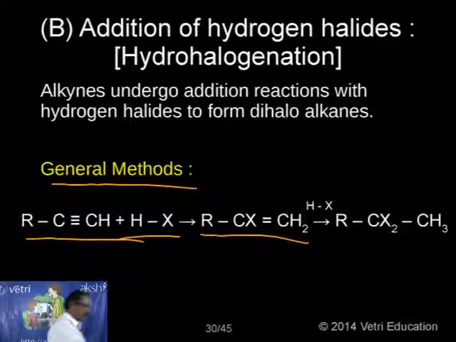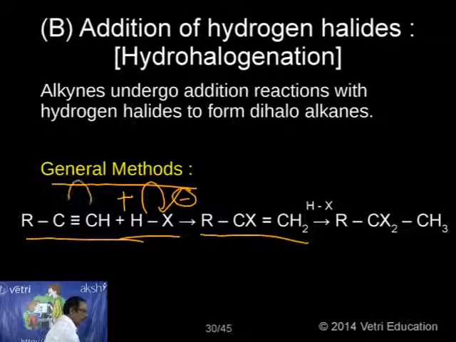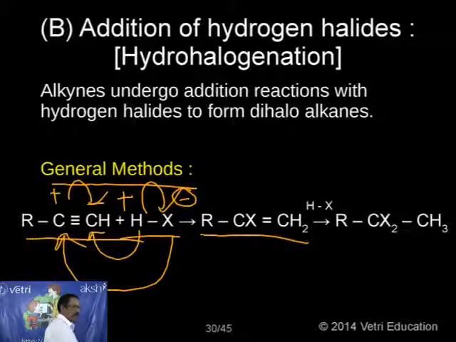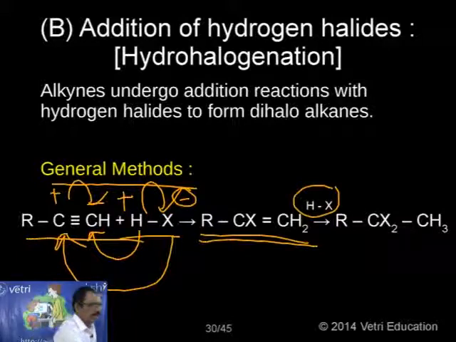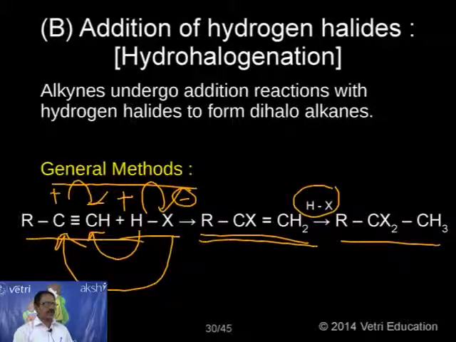So how will it be cleaved? It will be cleaved in the form of H plus and X minus. So here plus means the plus will come here, the minus will come here. This is the product, RCX double bond CH2. Because unsaturation is still there, if I add one more mole of HX, again I am getting RCX2CH3. This is the general.